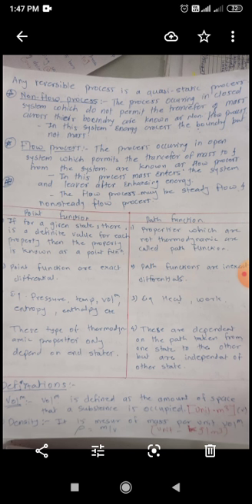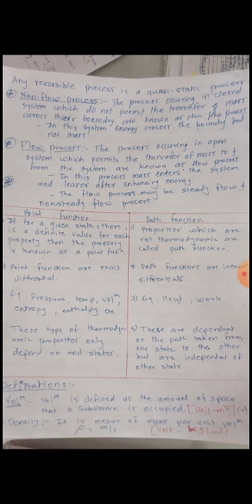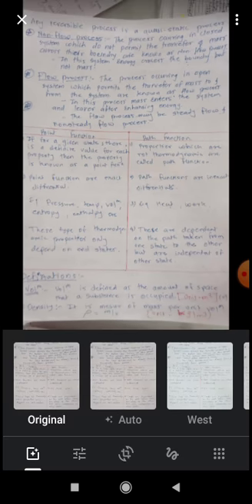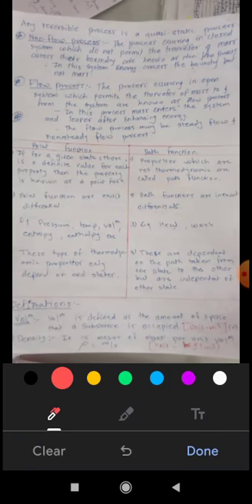Then we have seen non-flow process, that is a closed process. The processes occurring in a closed system which do not permit the transfer of mass across their boundary are known as non-flow process. It does not let the mass flow from the system. Energy can be transferred, but mass does not flow. That's why, since mass does not flow out of the system, it is a non-flow process. Then flow process, in which mass as well as energy transfer takes place. This much we have already discussed in the first lecture.